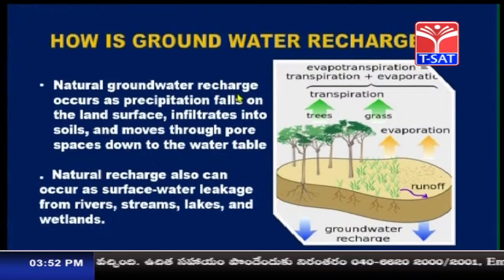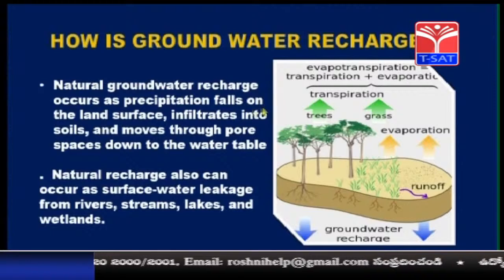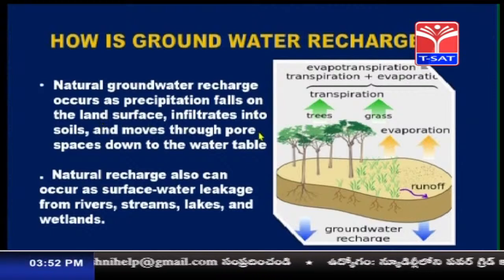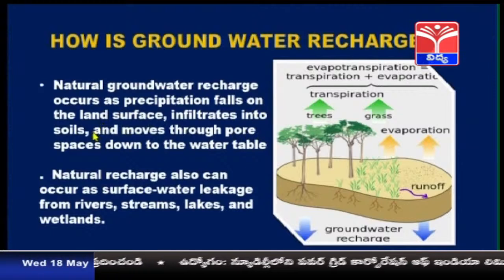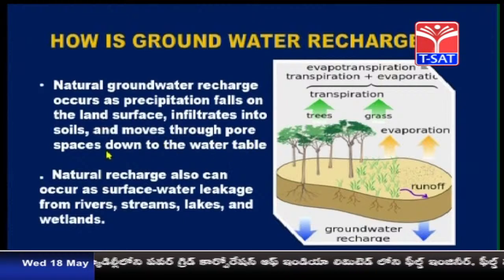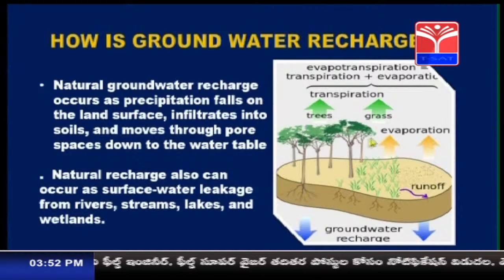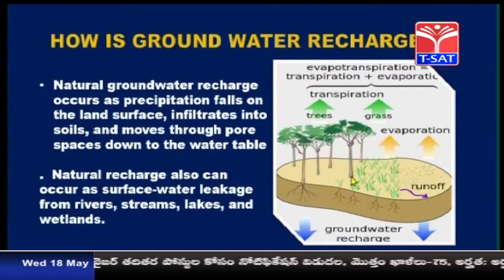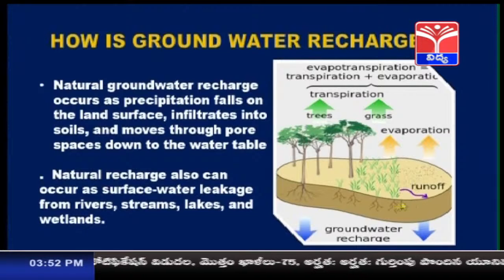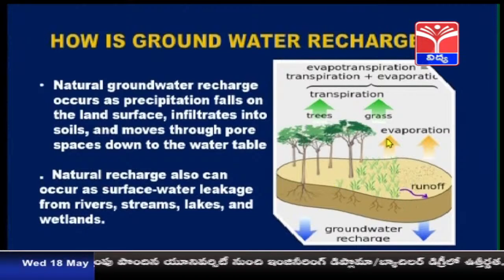Natural groundwater recharge occurs as precipitation falls on the land surface, infiltrates into soils and moves through pore spaces down to the water table. So, one process is through precipitation, that is the water cycle. The water on the land surface, from oceans, seas and all, evaporates.